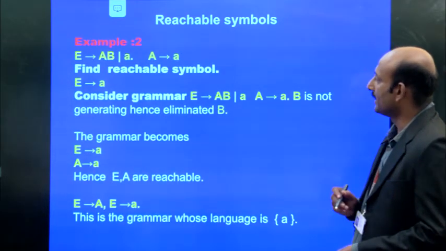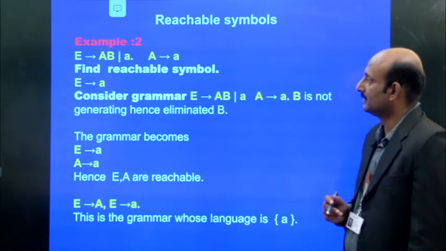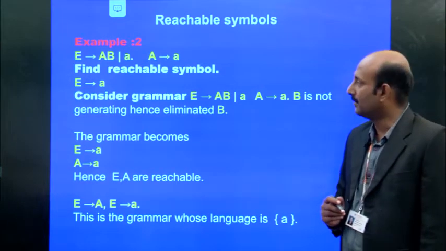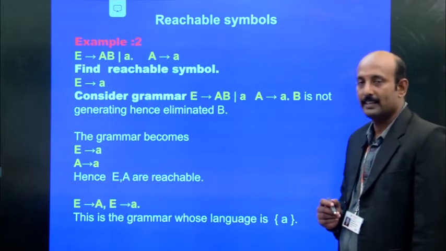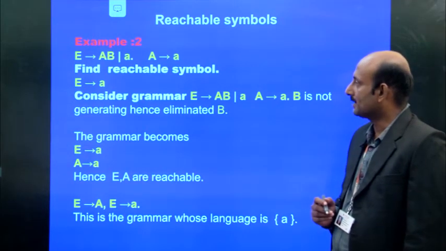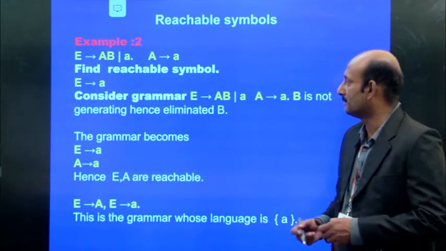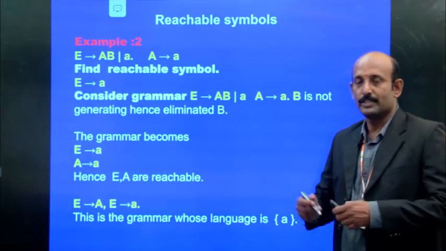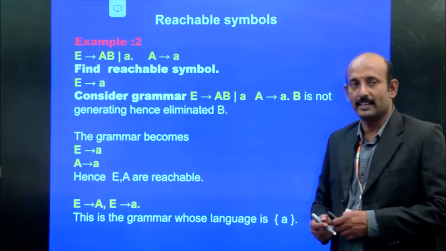See this example for reachable symbols. A implies AB or A implies A. So find the reachable symbols. Questions may be given like that. So find the reachable symbols.